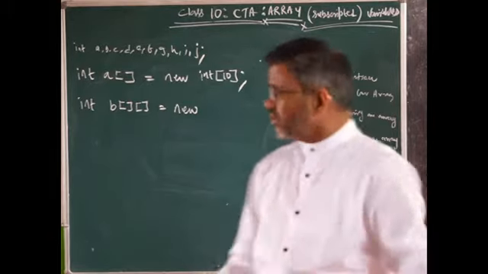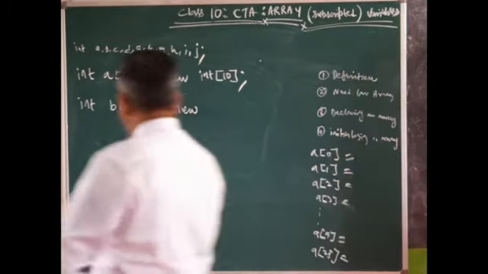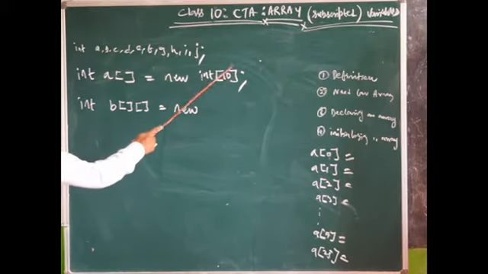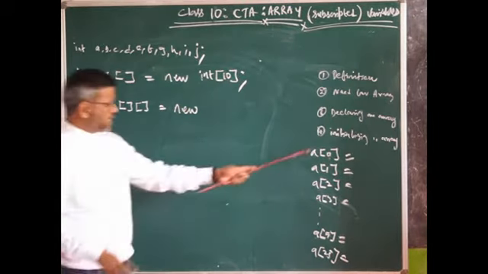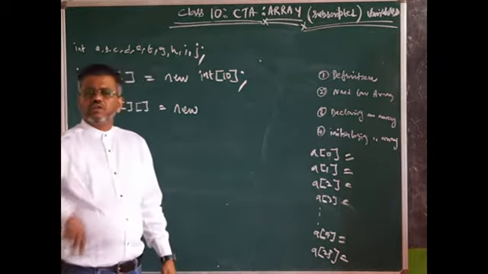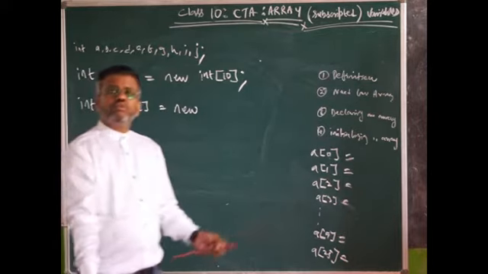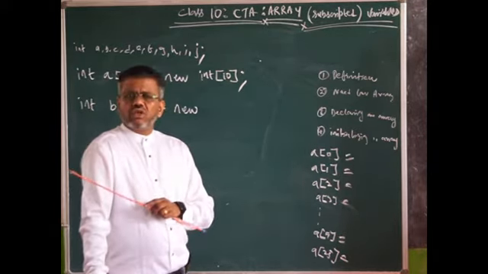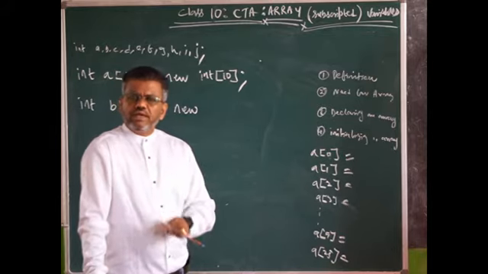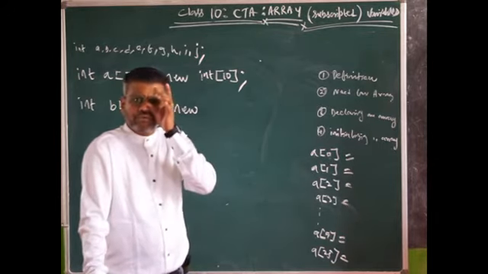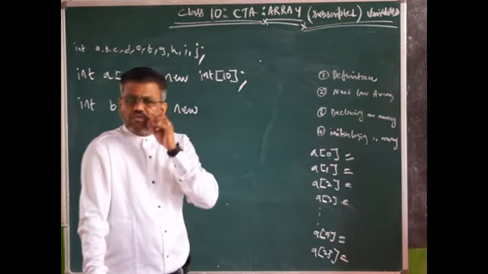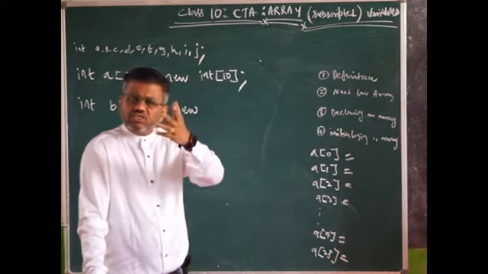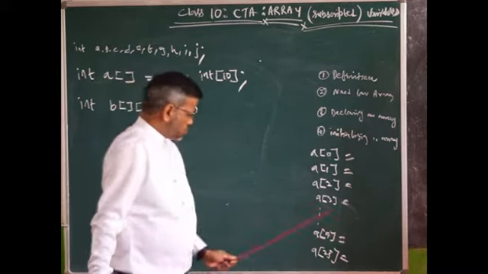In this case, I define an array called A which will have only 10 elements. 0 to 9 only I can use. If I try to use more than 9, the error message would be array out of bound. You try to access some value which doesn't exist.